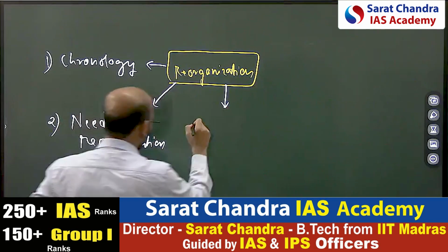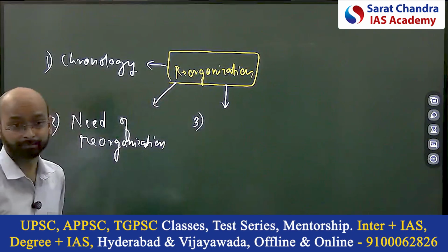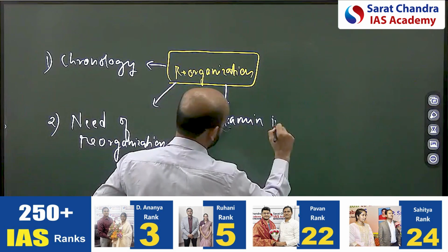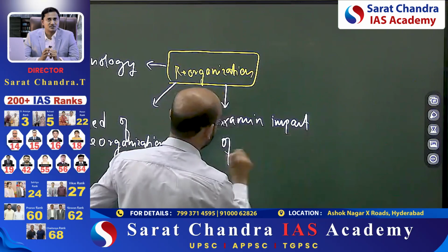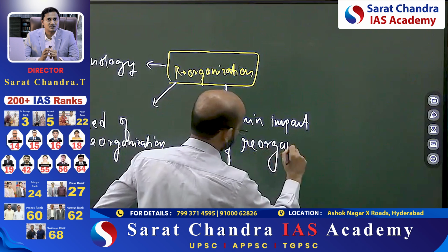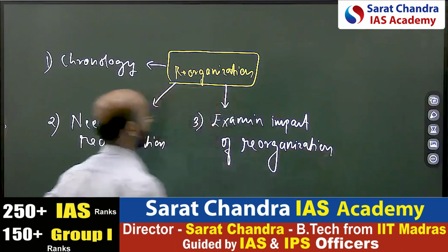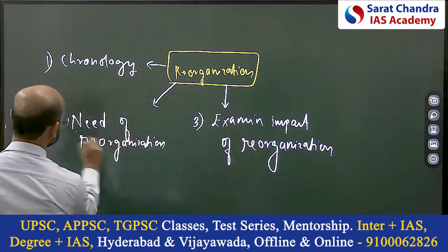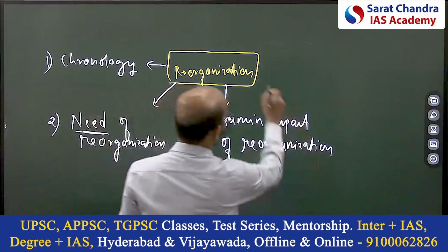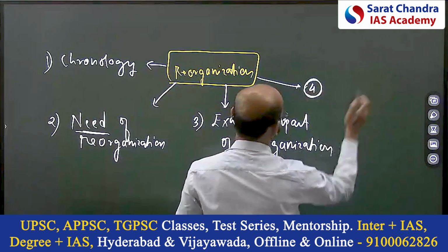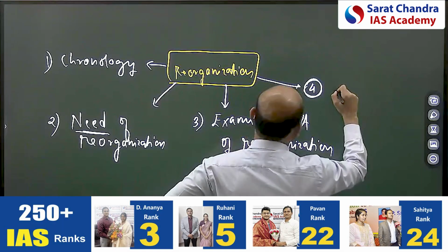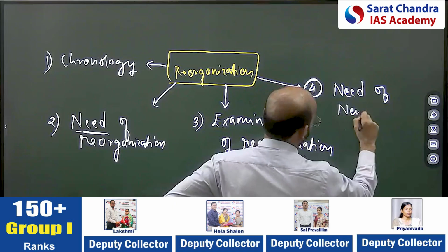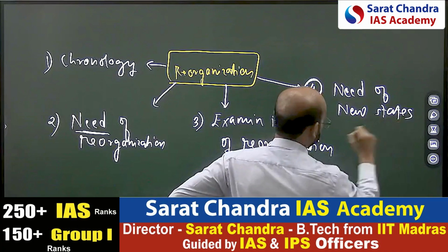Then they will ask you to critically examine the impact of reorganization. Positive impact, negative impact. Did it achieve its objective or not? Need means its objective. Fourth is the need of new states in present time.